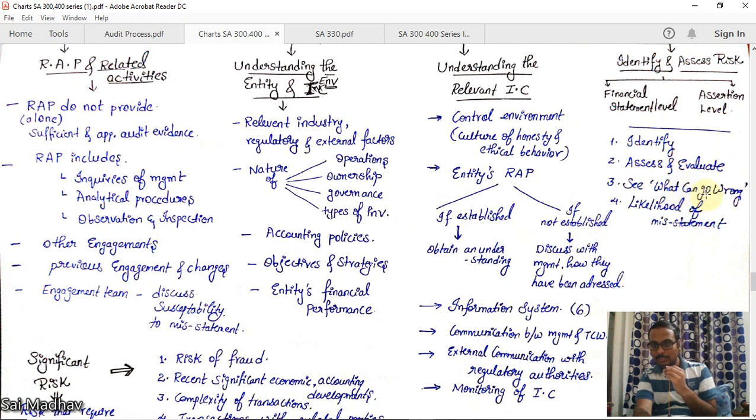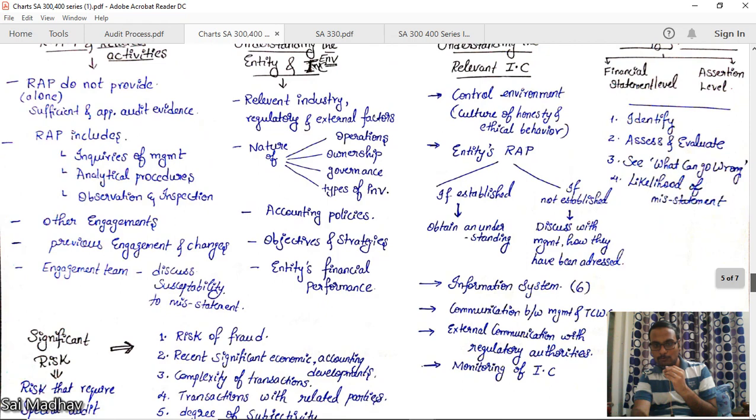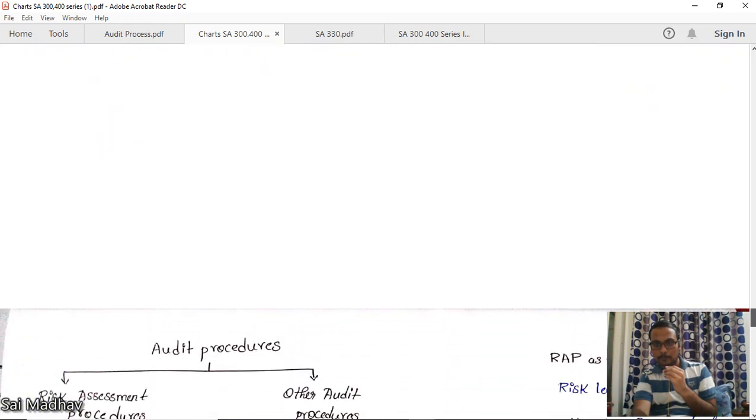You should be able to see the likelihood of misstatement. Likelihood means possibility. What is the possibility of misstatement involved if it happens? This is nothing but identifying and assessing the risk. This is SA 315.